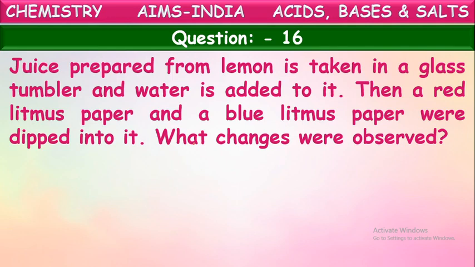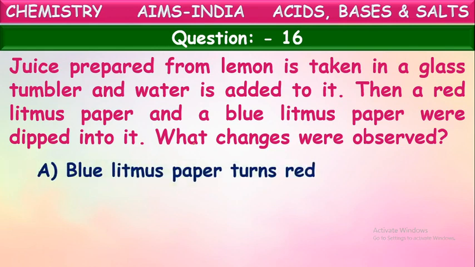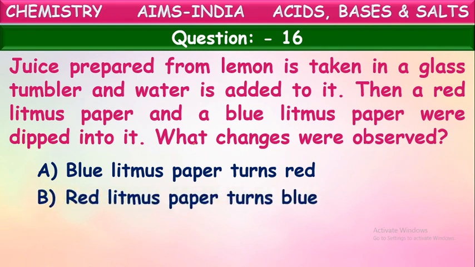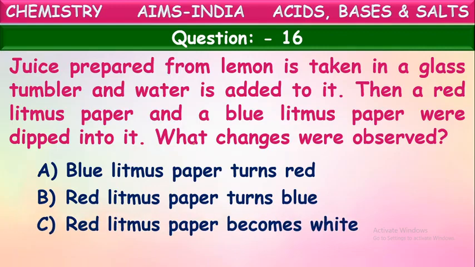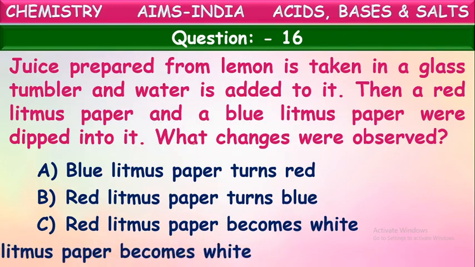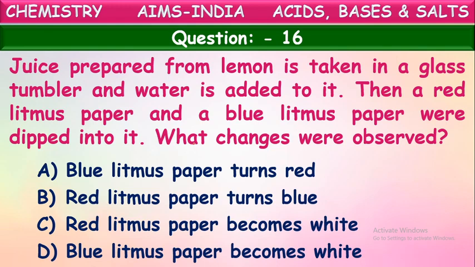Now lemon juice is prepared in the glass tumbler. Now they have taken two litmus papers, one blue and one red. Both are dipped simultaneously. What color changes are shown with these two litmus papers? That is the question. Let us see the options. Blue litmus paper turns red. Red litmus paper turns blue. Red litmus paper becomes white. Blue litmus paper becomes white.